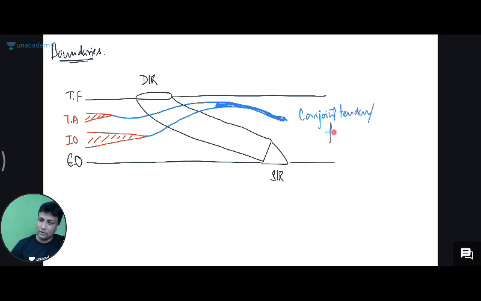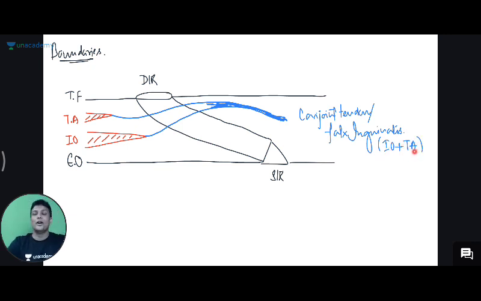And remember, the conjoint tendon is also known as falx inguinalis. Am I pronouncing this correctly? You are foreign medical graduates, NRIs, you have studied in foreign countries, you might know it better than me. I have seen some students calling it phalanx inguinalis. Is it phalanx or falx inguinalis? Yes, it's actually falx inguinalis. Whichever you say, it is important to remember. Remember, it is made up of the internal oblique plus transversus abdominis aponeurosis.